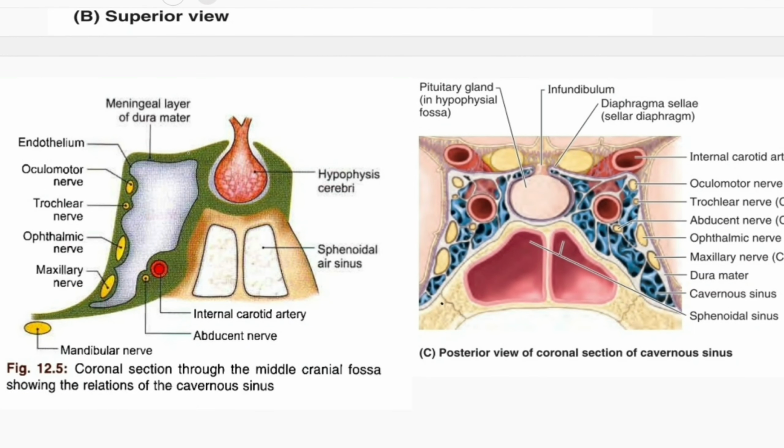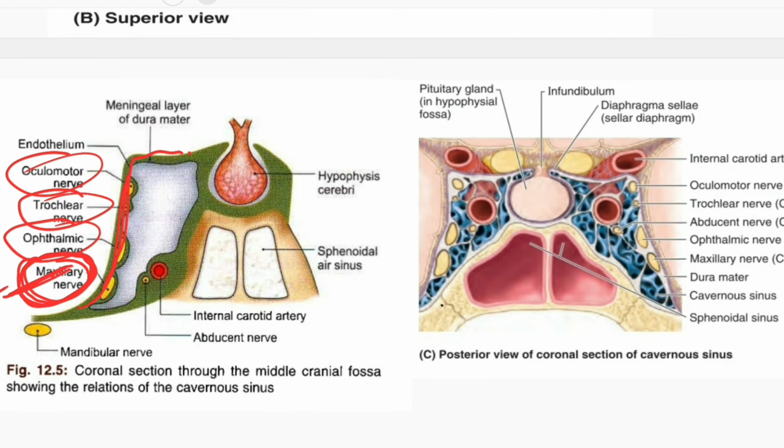Here this is the lateral wall. In the lateral wall, here is the oculomotor nerve, trochlear nerve, and ophthalmic nerve, and the maxillary nerve is also included traditionally, but according to the 41st Gray's Anatomy, it is excluded. But in theory, we can include this. But if the question comes in an MCQ, we will exclude the maxillary nerve from the lateral wall.